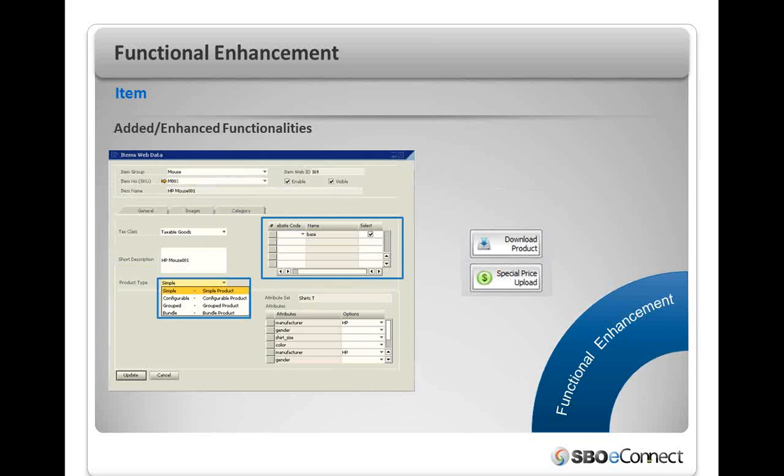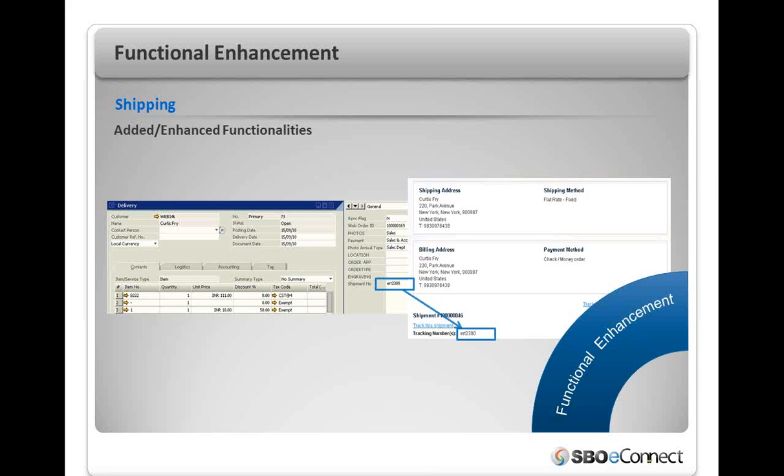These are the enhancements. Now you have the ability to upload SAP items as single, configurable, grouped and bundled product to the web. Also, you can upload SAP items to the multiple available websites of the e-commerce storefront. Also, you have the ability to download any kind of existing web product to ERP Business Solution, and you can set the special pricing from within your SAP Business One, and you can upload that special price to the web. This will be reflected in the Magento storefront.